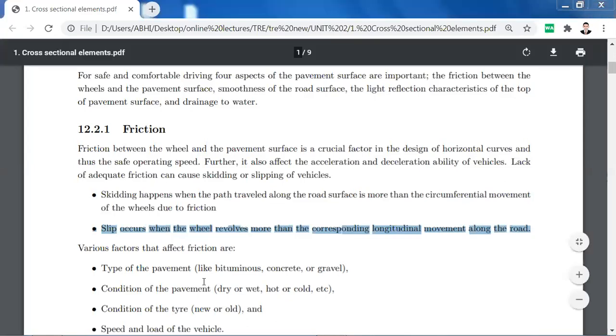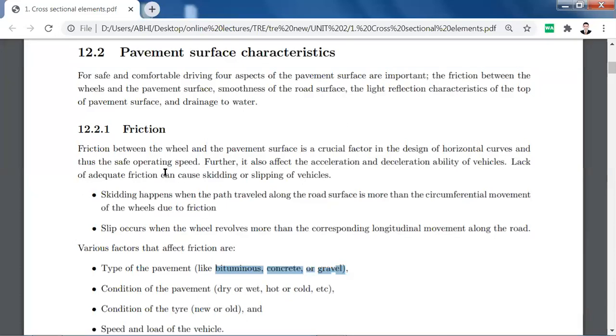Type of pavement, like bituminous, concrete, gravel. Your gravel will have more resistance. Condition of the pavement: dry or wet, hot or cold. If your pavement is wet, ultimately the smoothness will be more and friction will be less.